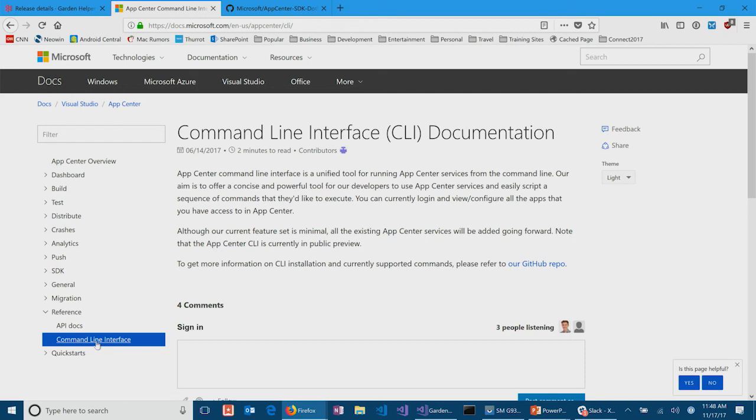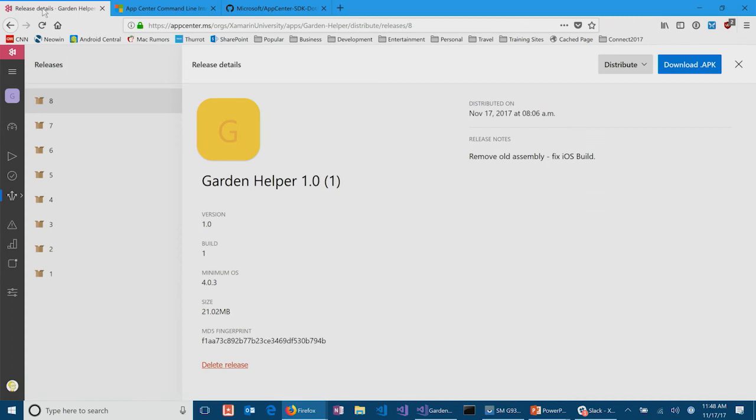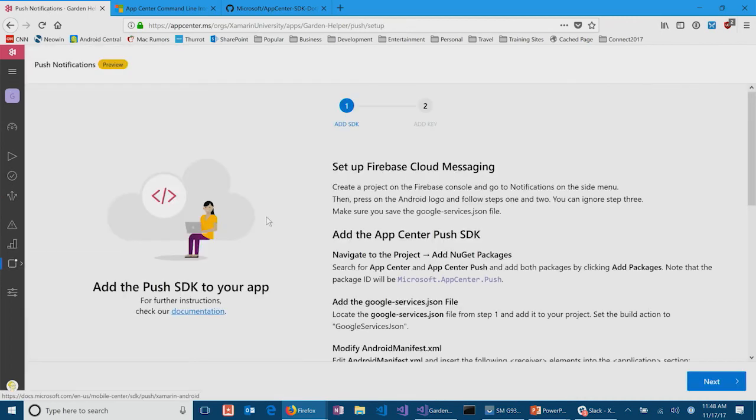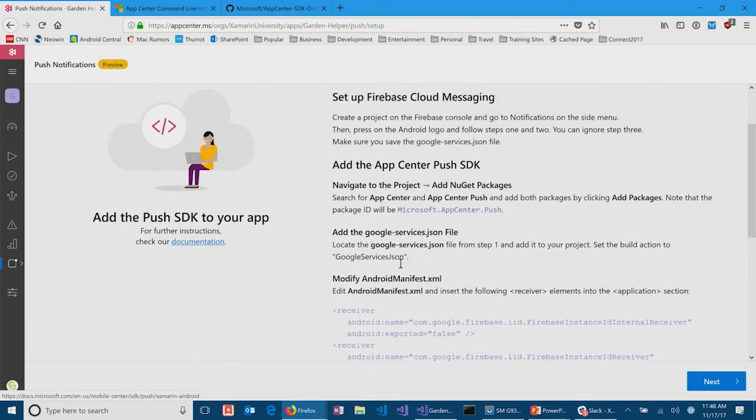Right, so then you definitely could. And so you can integrate it as part of a batch file or a script or something like that. Or you could just do it through a web service where you're interacting with App Center. And then you send out a push notification to a given audience. Now, when you define the audience itself, we didn't see the push piece. I don't have push notifications enabled in this. And so you can see for Android, you have to do all of these things first.